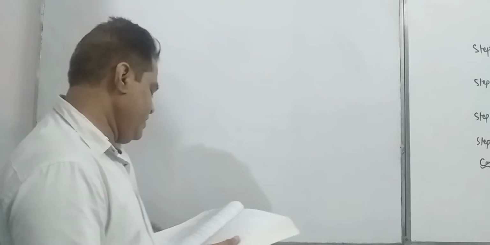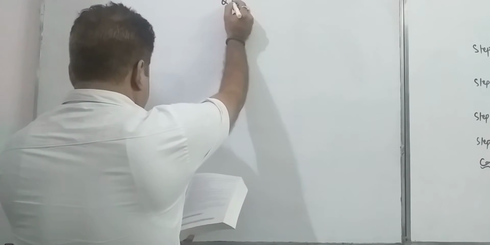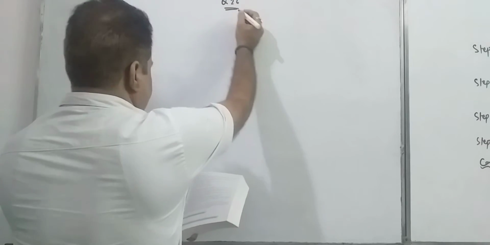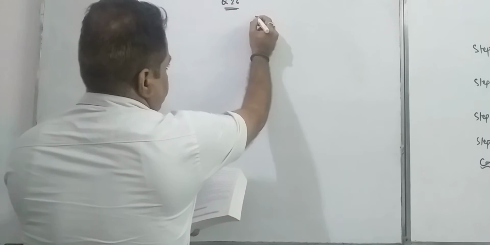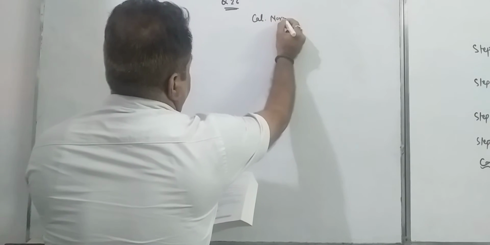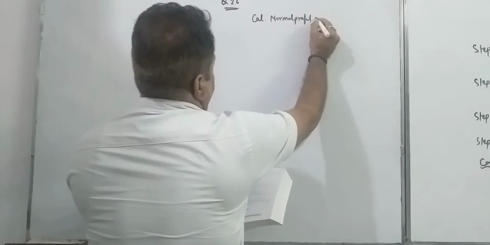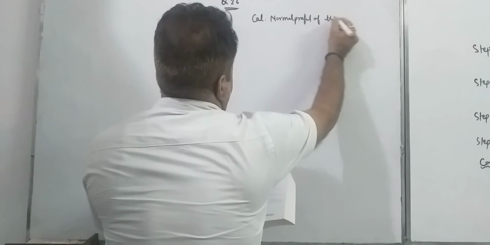See, profit is given in question number 26. In this step we are going to calculate the normal profit of the firm.